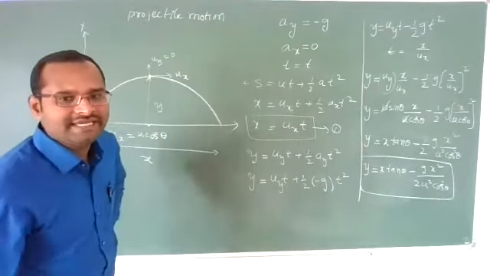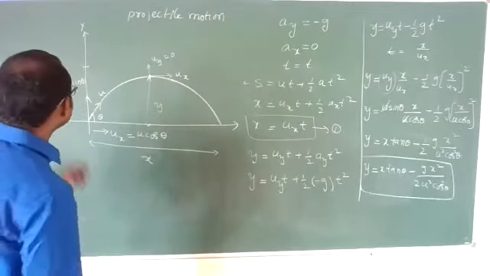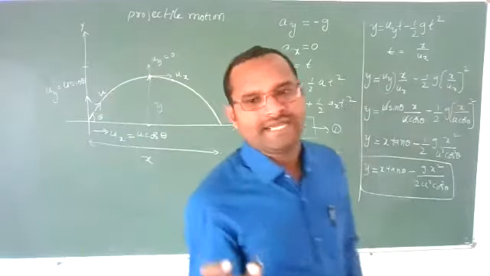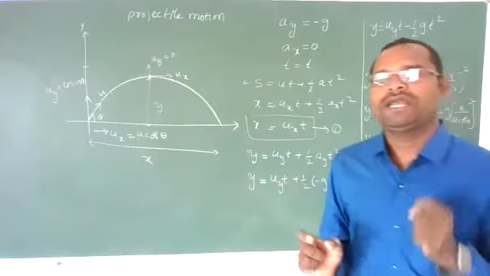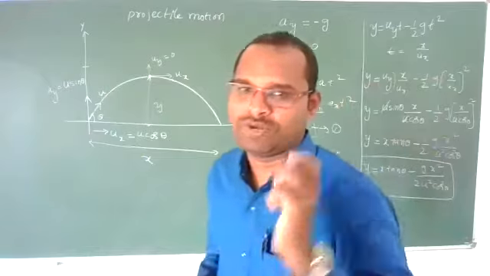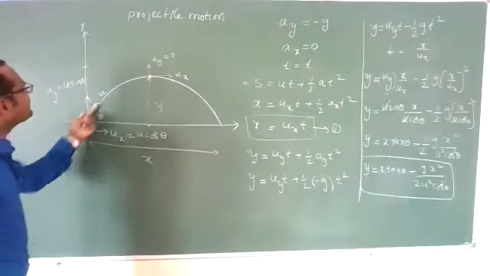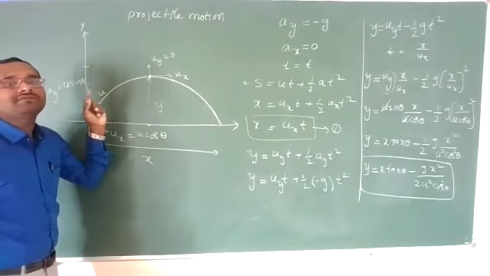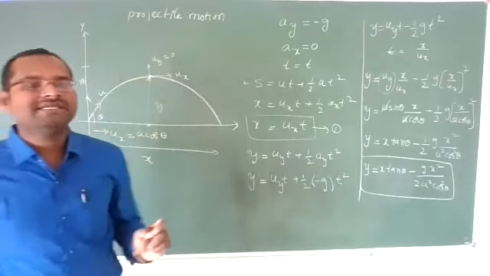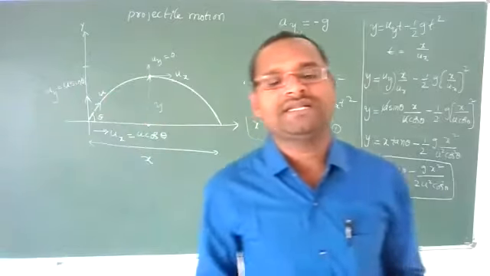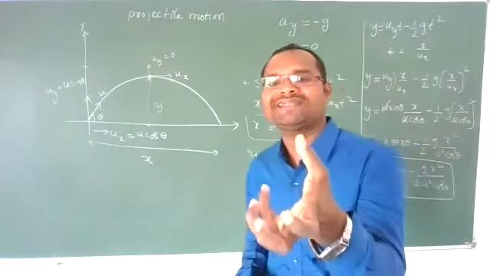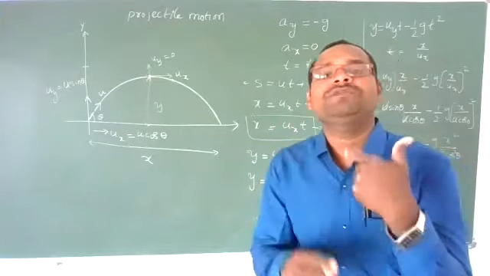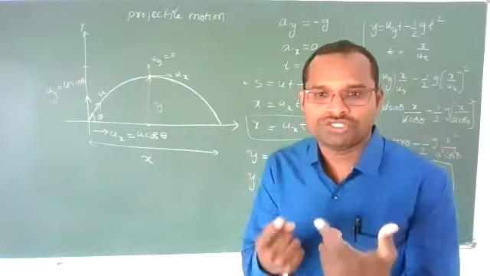See, what will they ask you? What is a projectile? What is projectile motion? And show that motion of a projectile is parabola. So, a projectile is nothing but a particle which is thrown with some initial velocity u by making some angle theta with the horizontal, and which is allowed to move under the effect of gravity alone, and the motion of the projectile is called projectile motion.